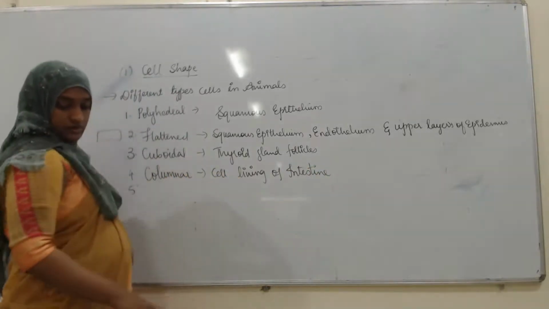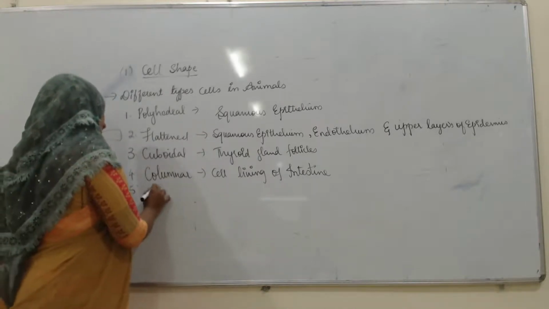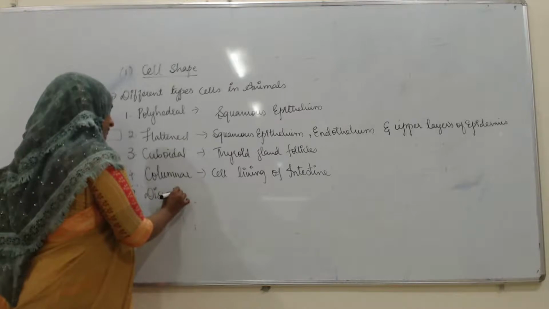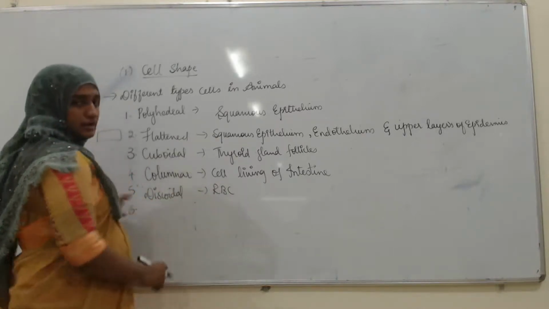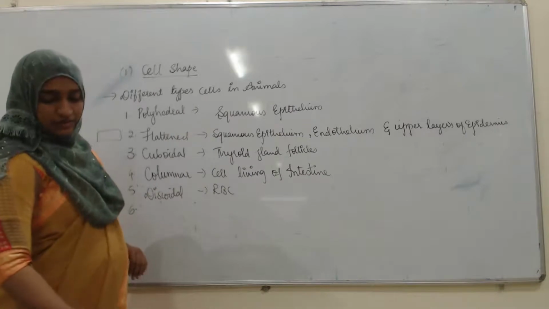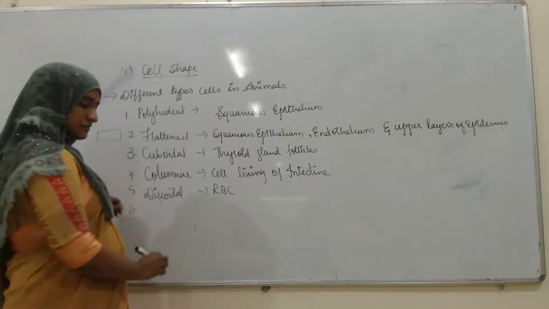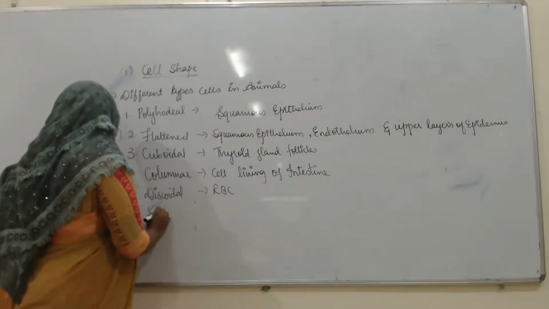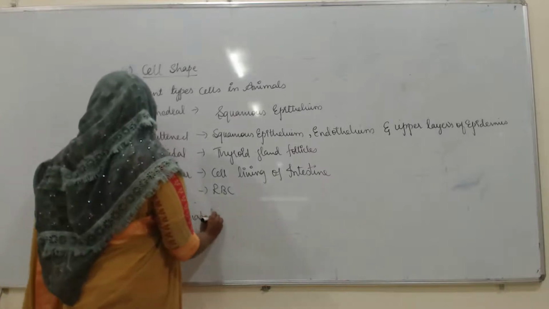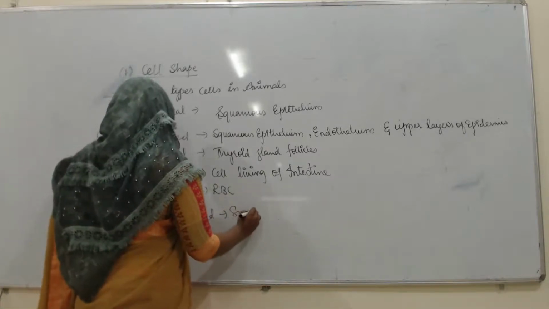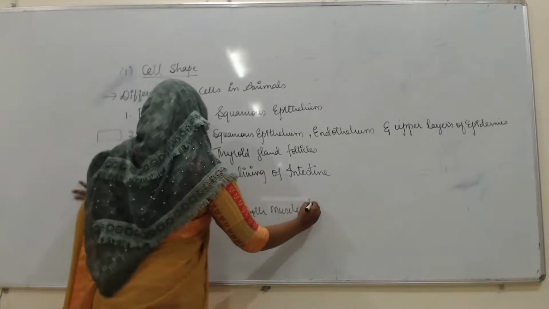Fifth one is discoidal shape. Disc shape, or discoidal shape, we find in RBC or erythrocytes. The next comes spindle shape, which is found in the smooth muscle fibers.